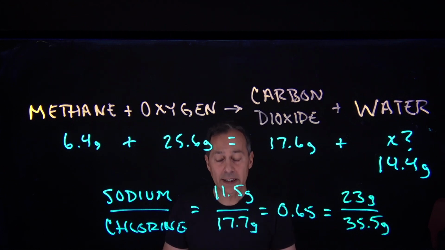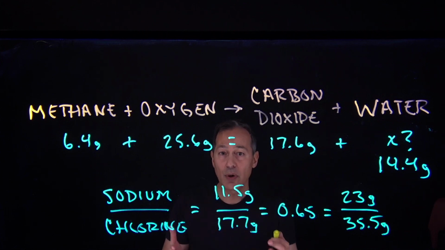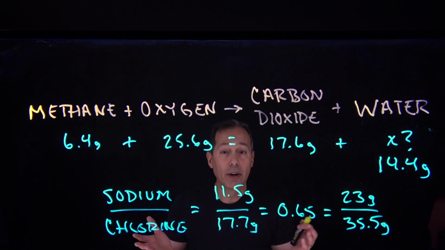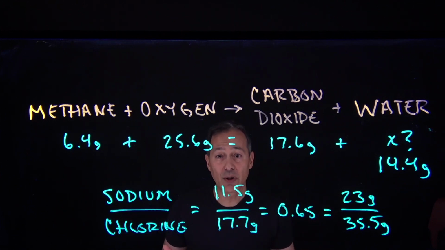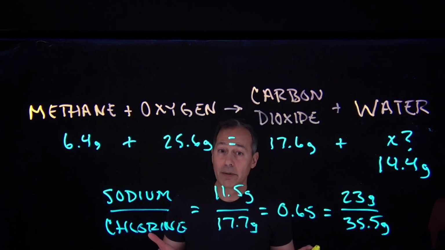And so the idea is that when we have compounds, the ratio of the elements in the compounds are always the same if it's the same compound. Water, we might remember water is H2O. It's always H2O. It's always two hydrogens and one oxygen. It's always in that ratio. And if it isn't, well, then it's not water.